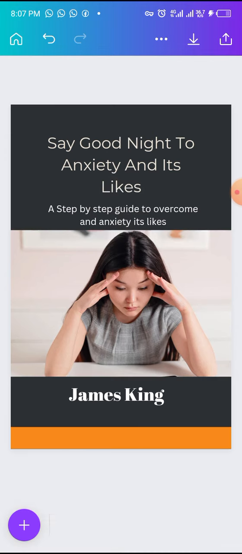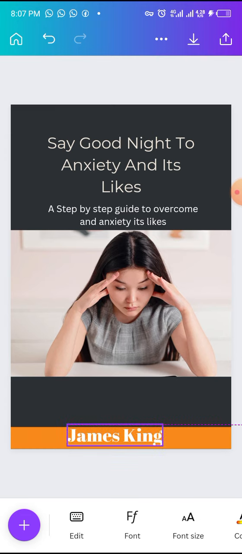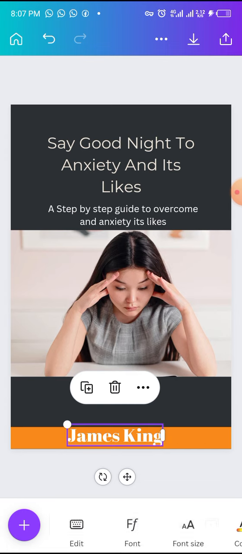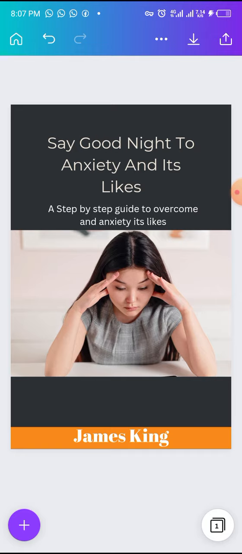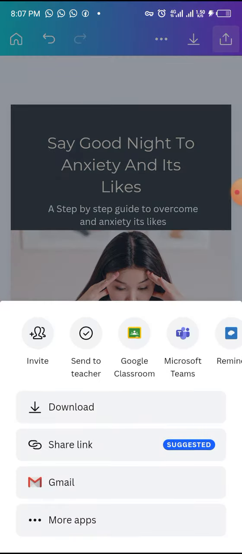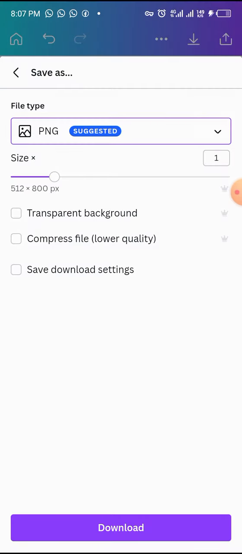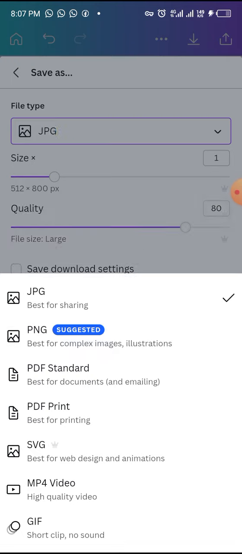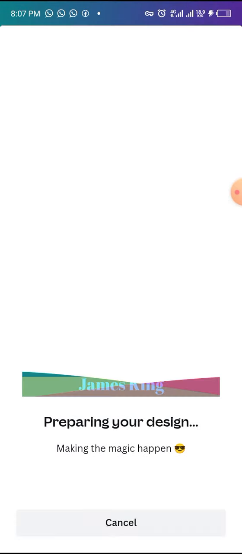All right, good. So what we're going to do is take this James King down to this way. Let it be on that particular place. All right, and then we are good to go. Okay, it's as simple as this. What you can now do is download this, and then we are ready to go. Now, this is the Kindle version of our book. You click on download over there, click on download here, turn this towards JPEG. Because if it's Kindle version, you drop it on JPEG. So click on JPEG, increase the quality to 100, download the book, and off you go.